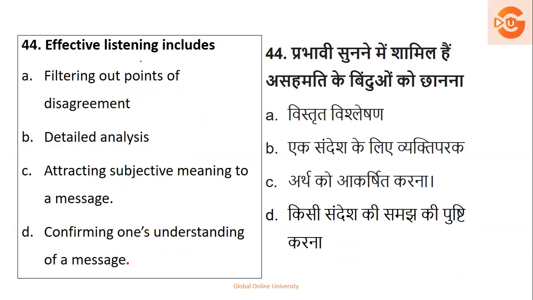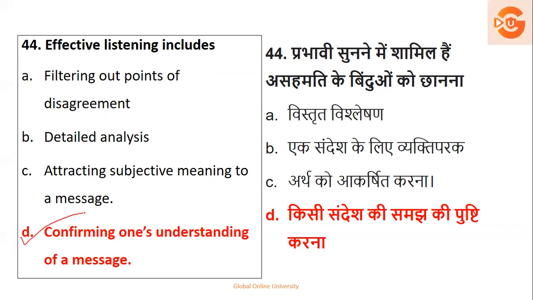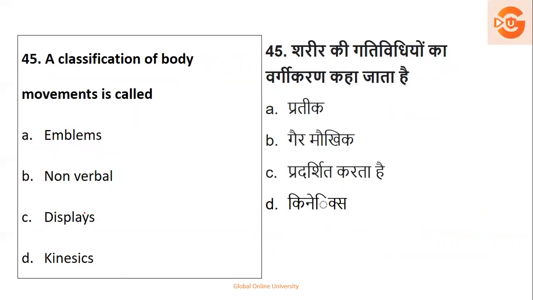Next, effective listening includes filtering of the points, detail analysis, attracting subjective meaning to the message, or confirming one's understanding of a message. It is option D, that is, you have to confirm the understanding of the message. So, option D is the right answer. Next, a classification of body movements. Where we studied chronemics, it's time, body movements is kinesics. So the right option here is option number D, that is kinesics.